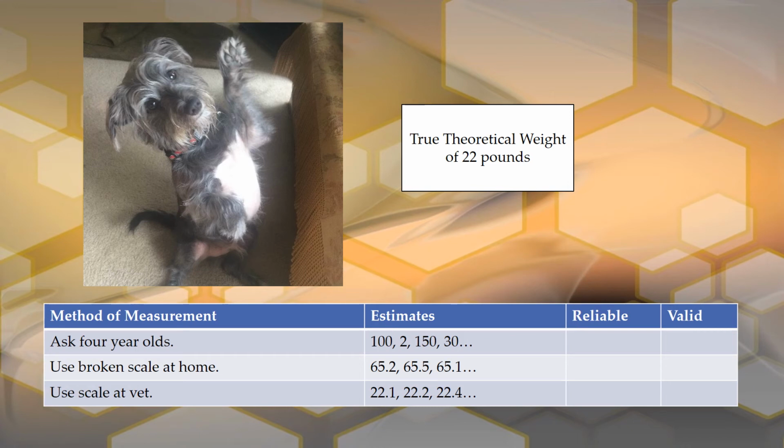Maybe use your broken scale at home, and it's consistently giving you around the same number, but that number is like 65.2, 65.5, and 65.1. So it's around 65, but not around his actual weight. And then the last one, we could use the scale at the vet, and it's consistently giving you numbers around 22. There's a little measurement error, but not much. It's giving you things like 22.1, 22.2, and 22.4.